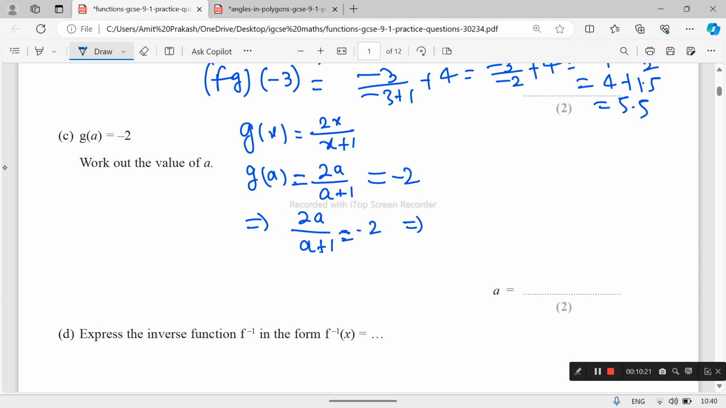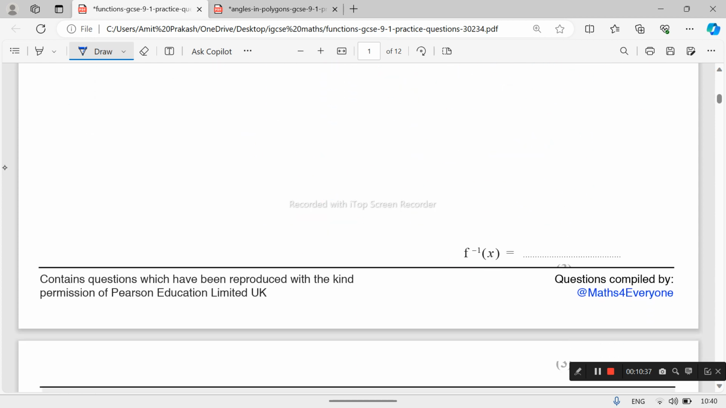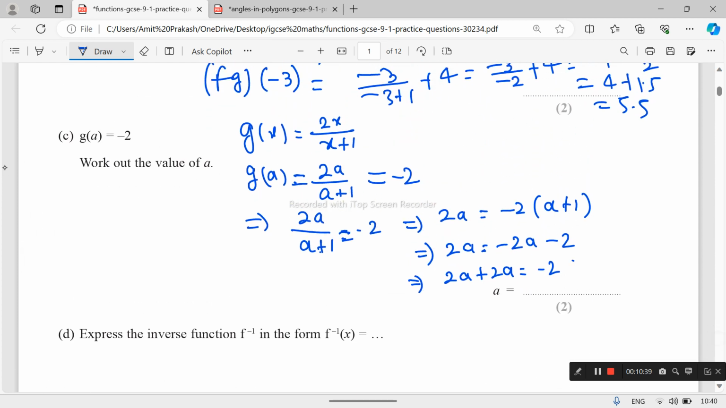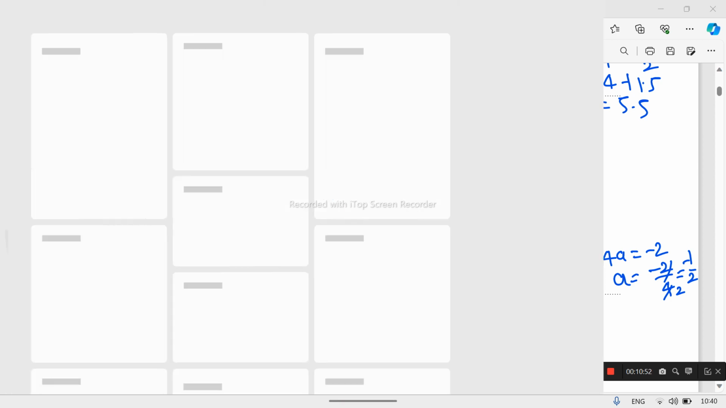So this becomes multiplication, and by cross multiplication this becomes 2a equals minus 2 times a plus 1, which is minus 2a minus 2. So this minus here becomes plus, 4a equals minus 2, and a equals, since it is multiplication, minus 2 upon 4. So minus 1 upon 2. So the value of a equals minus 1 upon 2. This is the answer.